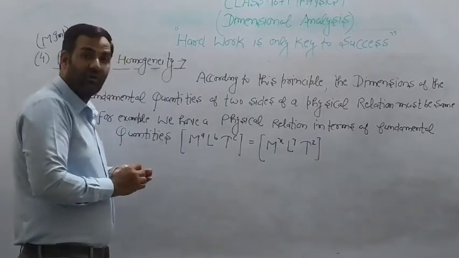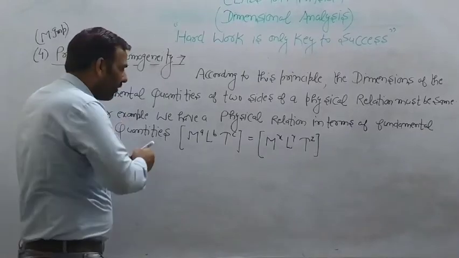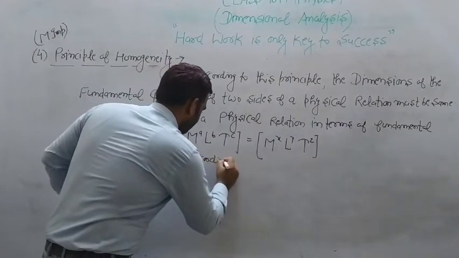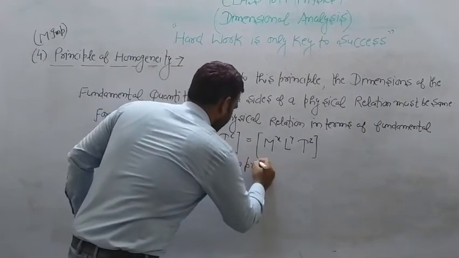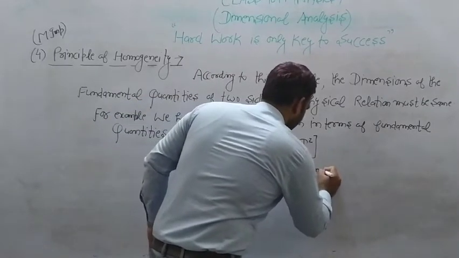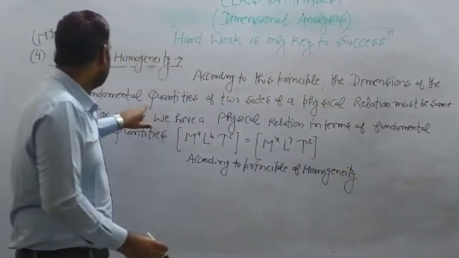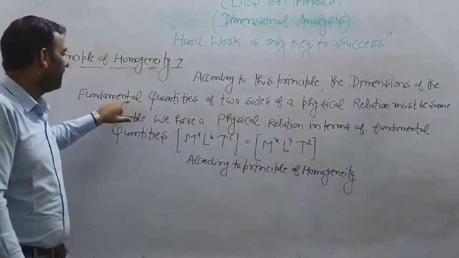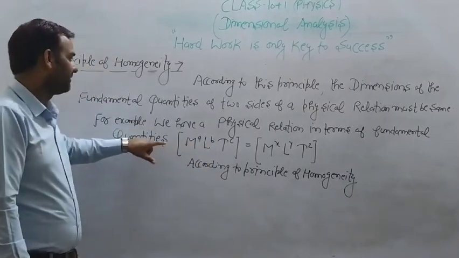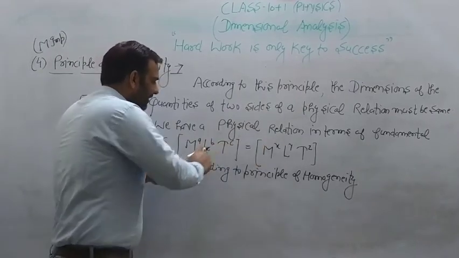That the dimensions of the fundamental quantities M, L, T on two sides of a physical relation must be the same. This is the physical relation.